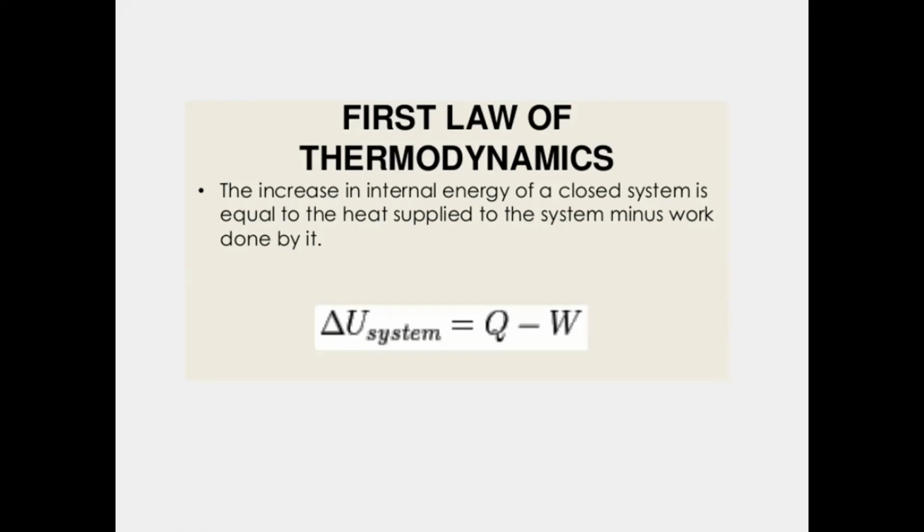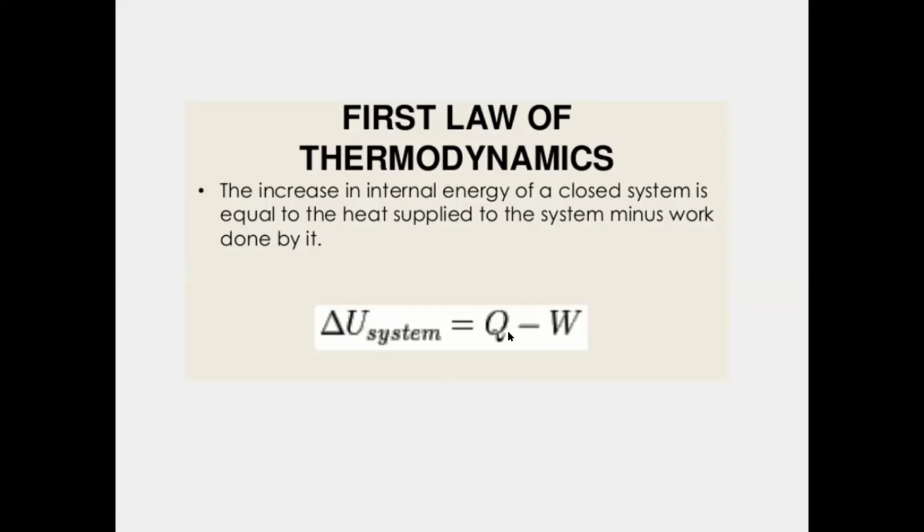The increase in internal energy of a closed system is equal to the heat supplied to the system minus work done. What does that mean? Delta U always denotes the internal energy. So the change in internal energy, delta U, is equal to the heat supplied to the system.